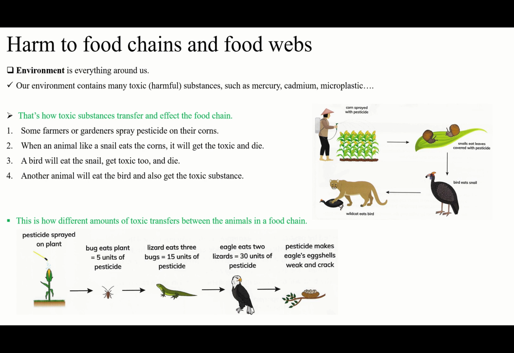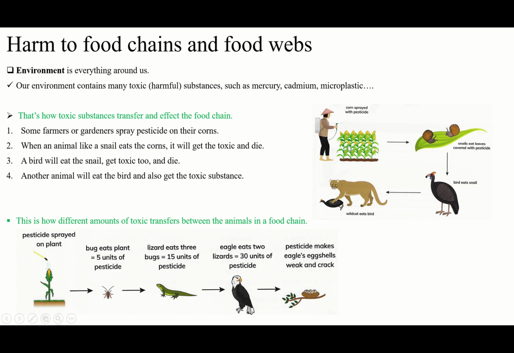So that's how harmful substances affect the food chain. The first is the environment, and the toxic substances in our environment, how they transfer. Of course, like the food chain starts from the producer, transferring toxic again starts from the producer. We said for the food chain, the first one must be the producer.